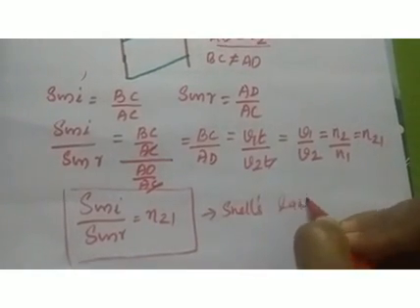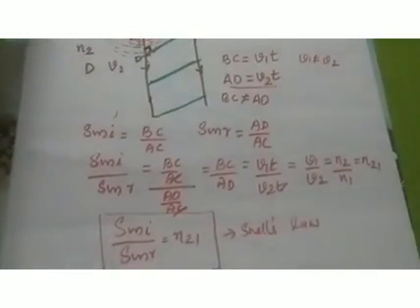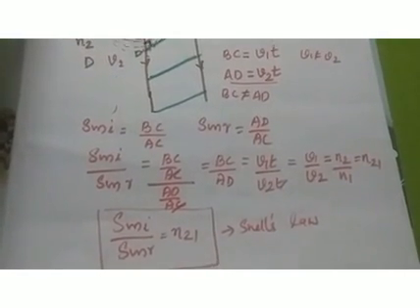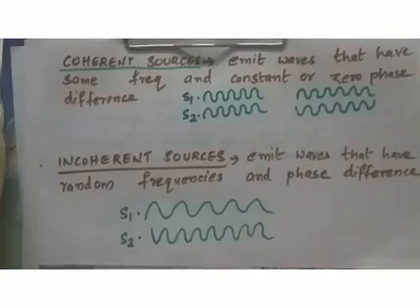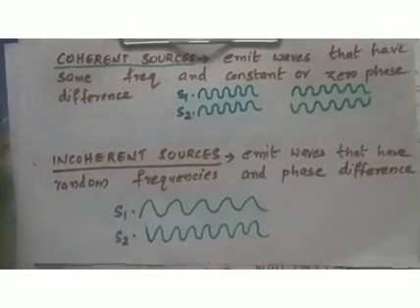And we have proved Snell's law of refraction with the help of wave theory. Okay children, so that's all about the explanation of reflection and refraction by wave theory. Children, next we can discuss coherent and incoherent sources.